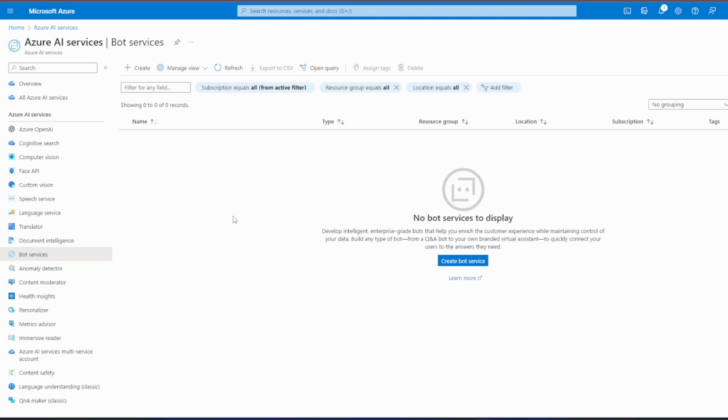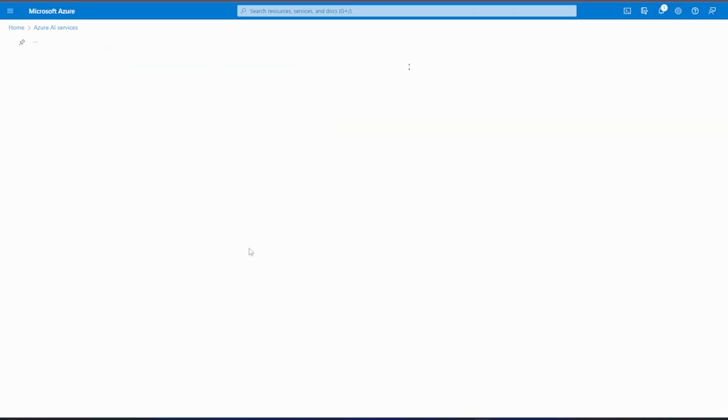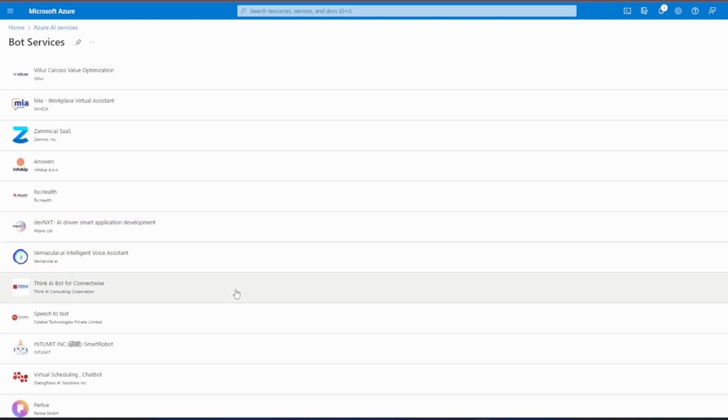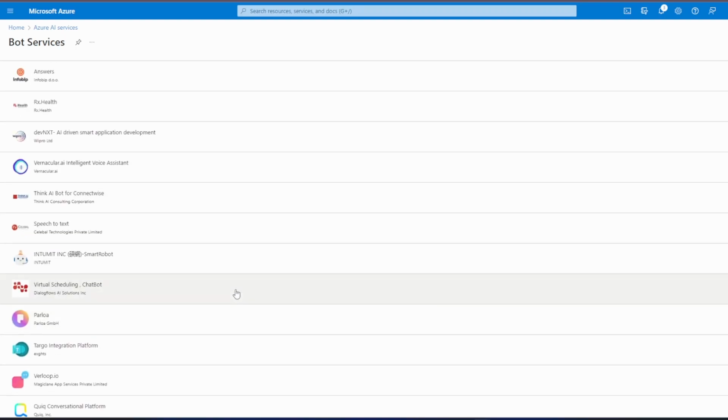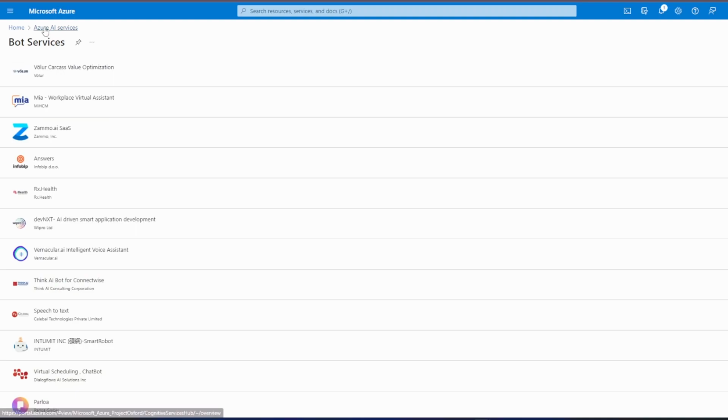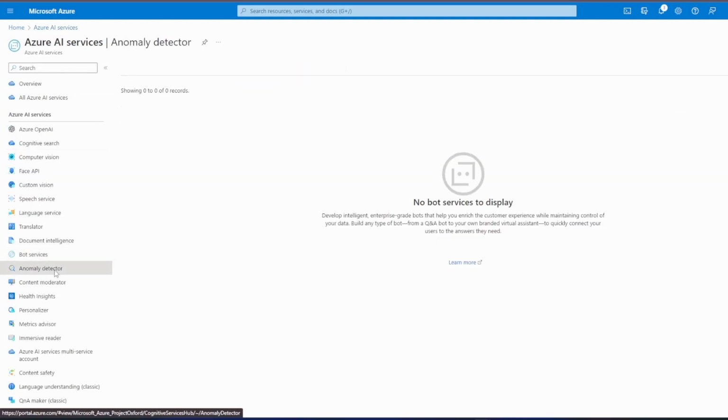Its integration with Power Virtual Agents, a fully hosted low-code platform, enables developers of all technical abilities to build conversational AI bots, no code needed at all. If we go ahead and create a new bot, we can see there are lots of services available to start with the bot.